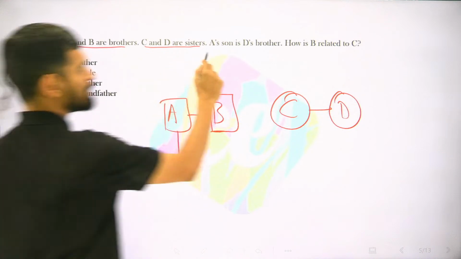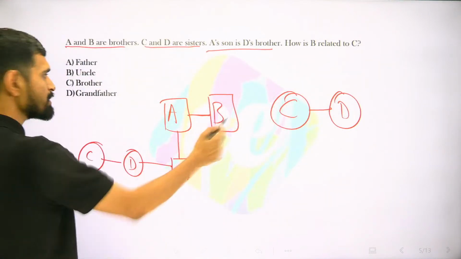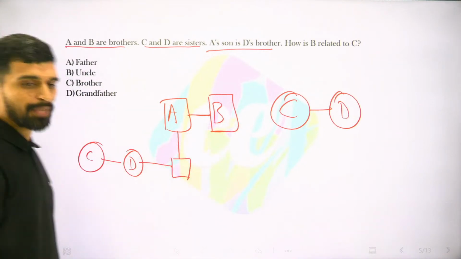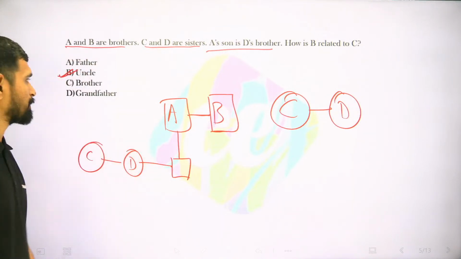Right. A's son is D's brother. How is B related to C? So father's brother is uncle. So the answer will be uncle. Right?